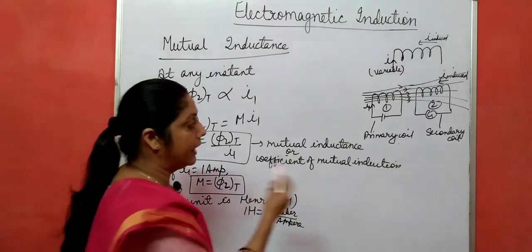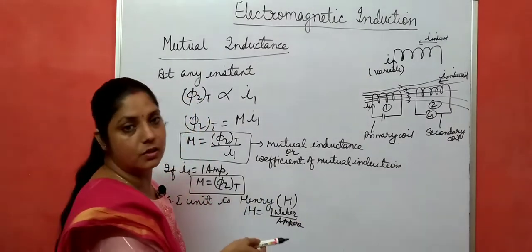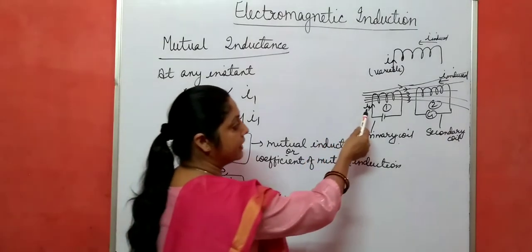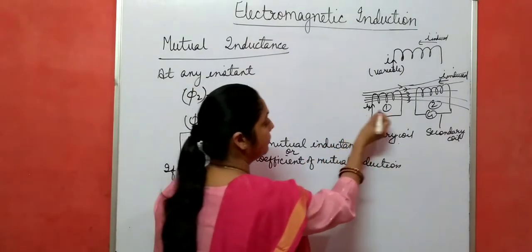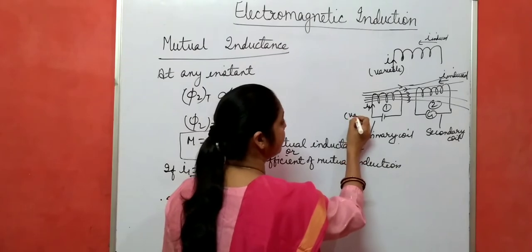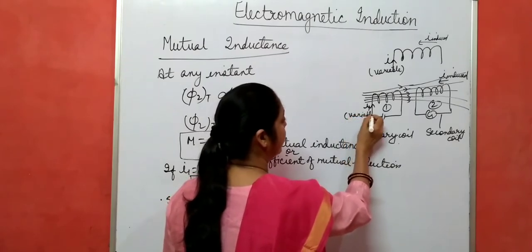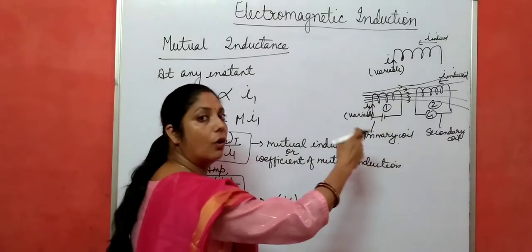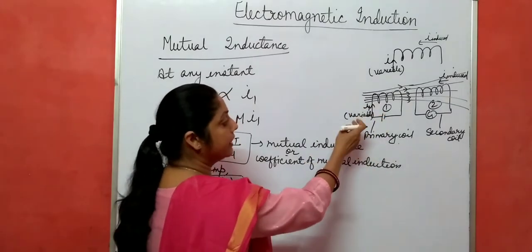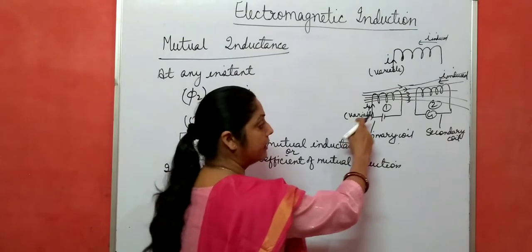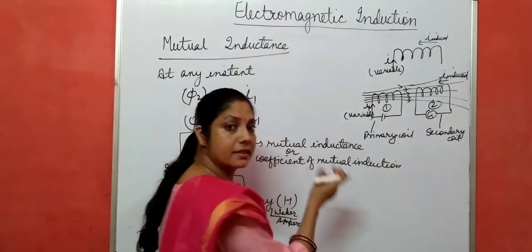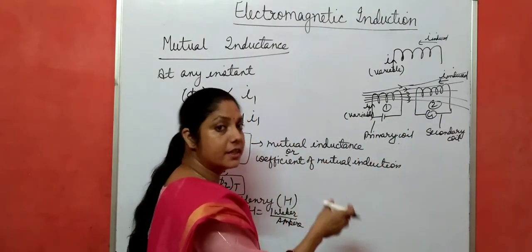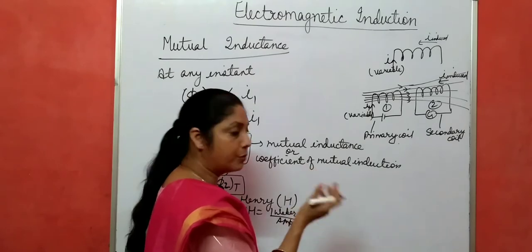Now, in another expression using Faraday's law, what happens when this current is variable? When this current I1 is variable, this magnetic flux phi 2 linked with the second coil also changes. Greater the change in this current, greater is the change in magnetic flux linked with the coil and greater EMF is produced.